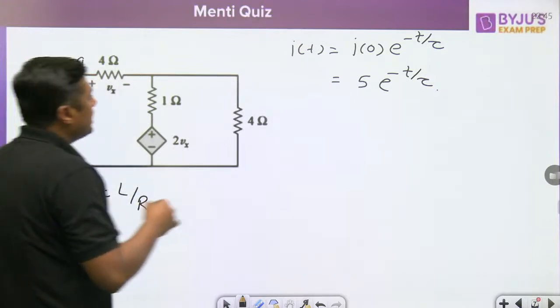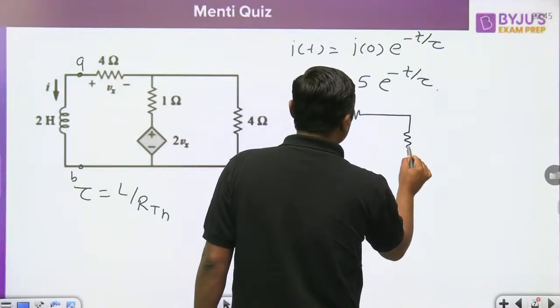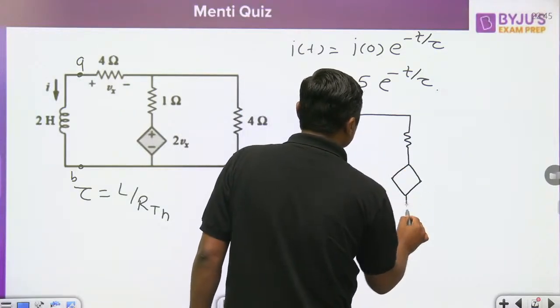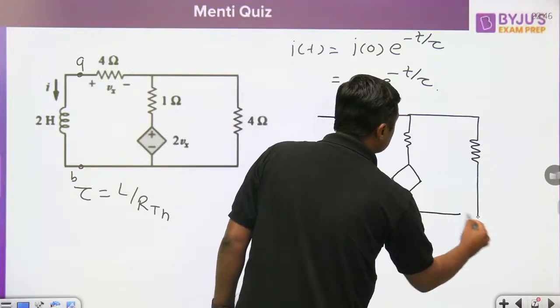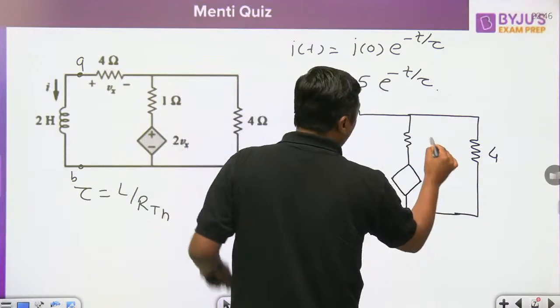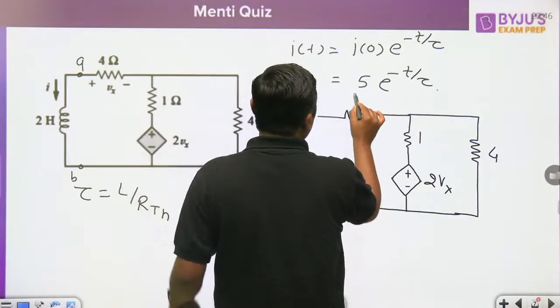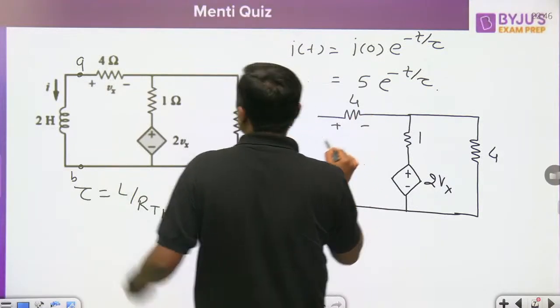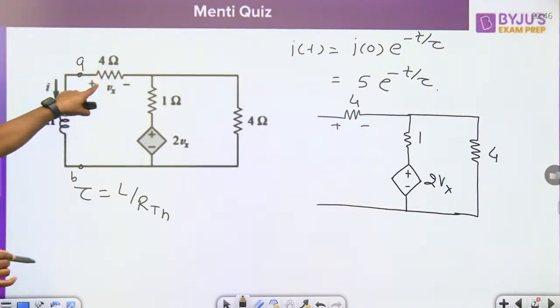Remove this inductor, it will become 4. This is 1. Now this is the 4. This is the 1. This is 2Vx. This is the 4 ohm. This is the Vx. Now what is the current in this branch? I. What is the current in this branch? I. And what is the voltage at this Vx? This depends upon the Vx.